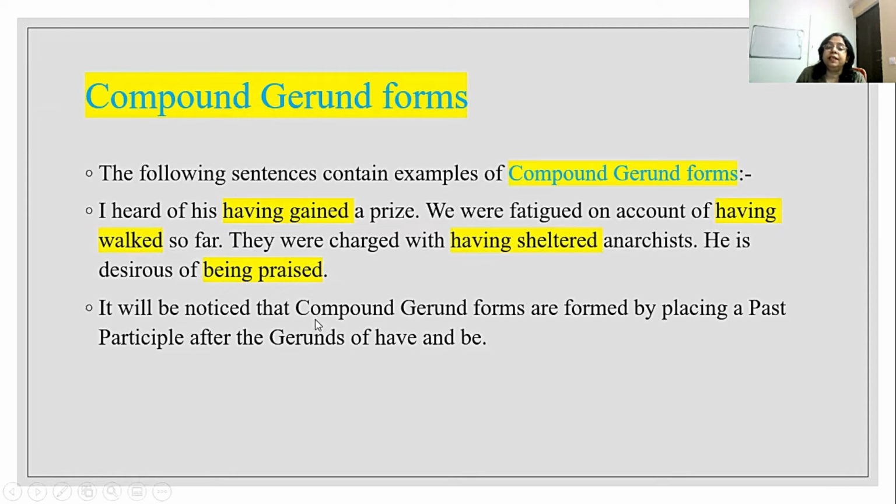So it is noticed that compound gerund forms are formed by placing a past participle after the gerunds of have and be. So in all these sentences, you found the gerunds of have and be, having and being, and with that, they are using the past participle, that is the third form of the verb. Such words are called compound gerund forms.